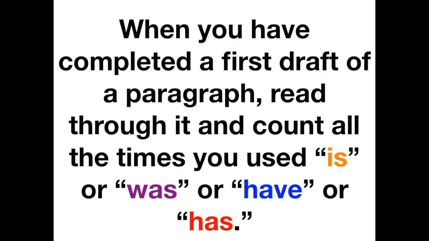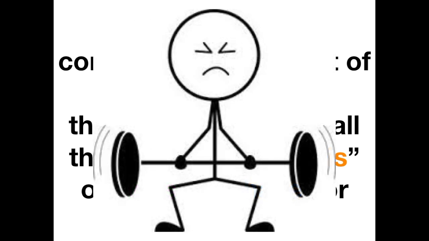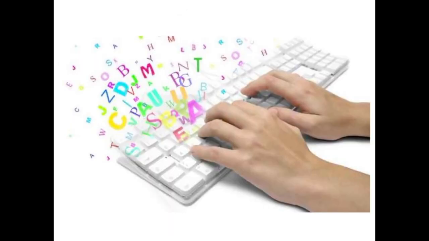Whenever you have completed a first draft of a paragraph, read through it, count all the times you used is or was or have or has, and then see what you can do to get rid of those to strengthen your verbs. Okay, because have and has and is and was, they just don't carry any weight. They're very weak and really very boring to read, aren't they?